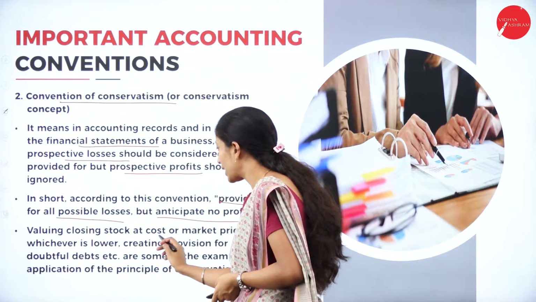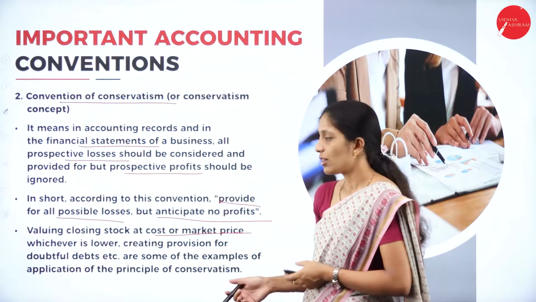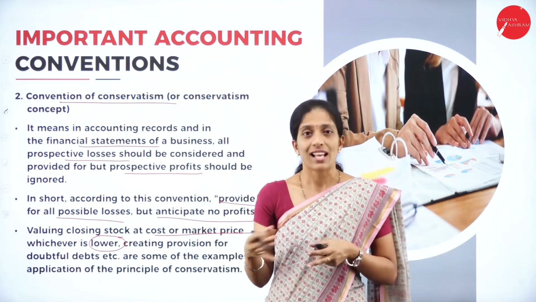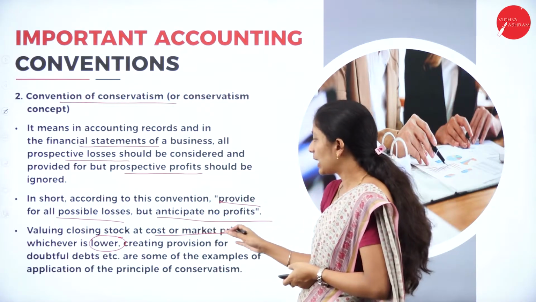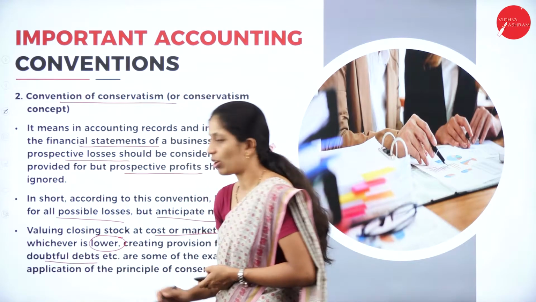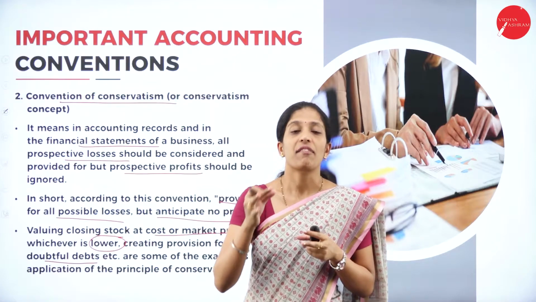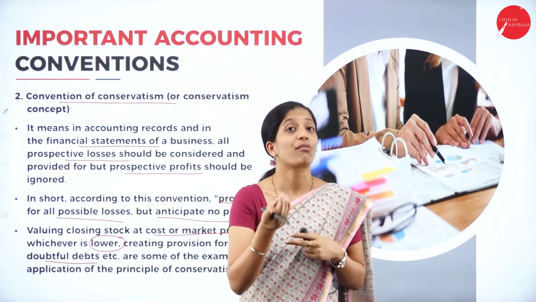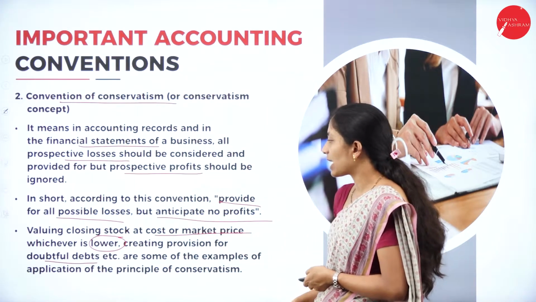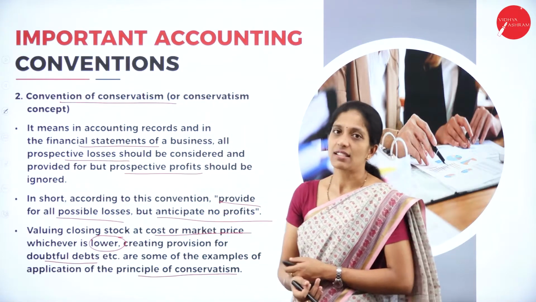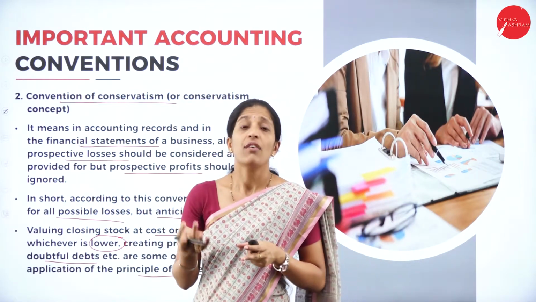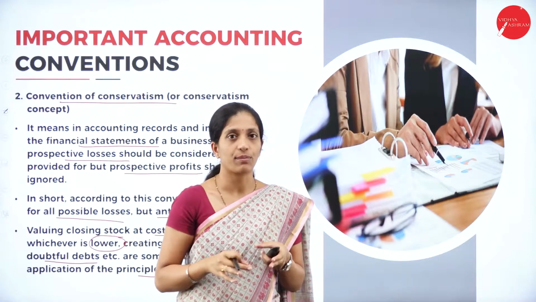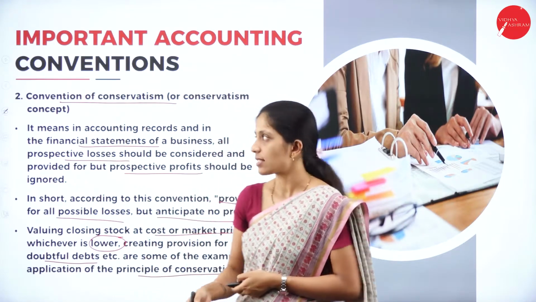So, valuing closing stock at cost or market price, whichever is lower. Here we consider whichever is lower, because we are going to possibly estimate what would be the future loss. Creating provision for doubtful debts. We have heard about it. Suppose any creditors have not paid the amount, we are going to make a provision for that particular debt as provision for doubtful debts. These are some of the examples of application of the principle of conservatism. These are the best examples where we make ourselves safe. That is known as what? Convention of conservatism. That is, always be prepared for the losses.